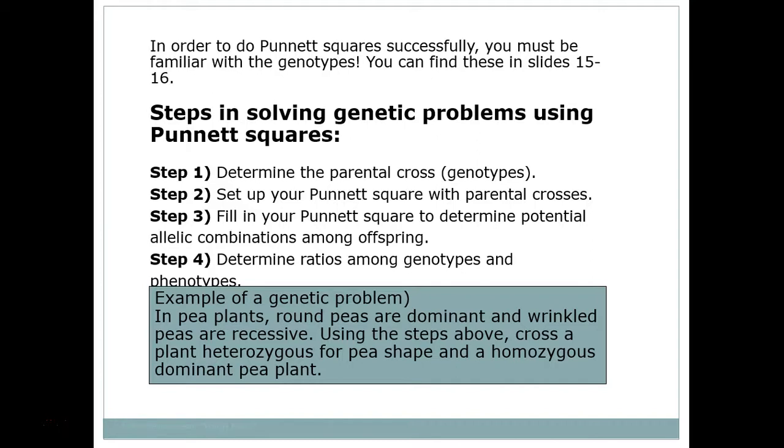So what this is asking you is, if you're talking about pea shape, which is wrinkled and round, what's the cross going to look like if you have a heterozygous pea plant? That's big R, little r, because remember, round is dominant, so we're going to capitalize it. So big R, little r for wrinkled, that's the heterozygous pea shape. And homozygous dominant is going to be big R, big R. So if you have big R, little r, and big R, big R, what are the parents' genotype and phenotype ratios or possibilities?